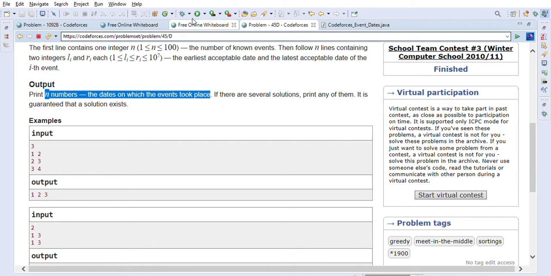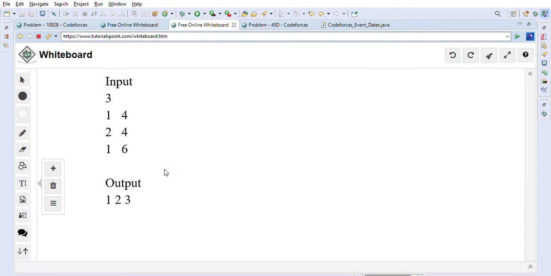So let's go through the whiteboarding example. For this one, I created an example here. This is the input that is given to us, and we have to find out the dates on which the events could have taken place. So first thing is, these are the intervals. We will create one segment class which will hold the left and right side of every interval. For example, this one is an interval which starts at 1 and ends at 4. 2 to 4 is another interval, and this is another interval from 1 to 6.